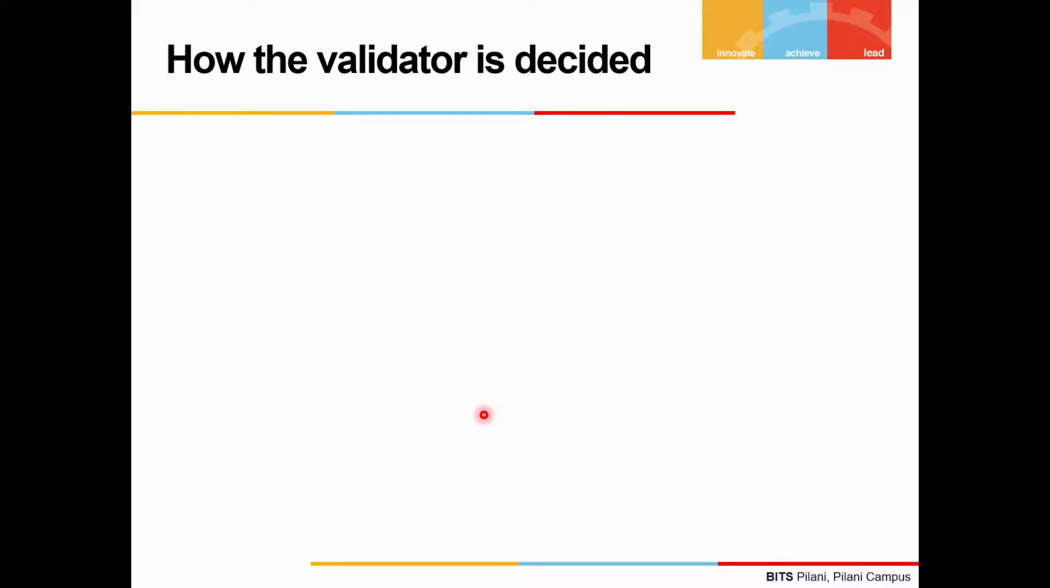Now, let's come to the basic question that we'll be answering now. How is the validator decided? The validator is decided using the Follow the Satoshi, or FTS, algorithm. The FTS algorithm is a very simple hash-based algorithm which takes an input, processes it, and gives an output. Now, in FTS, the input is known as the seed.